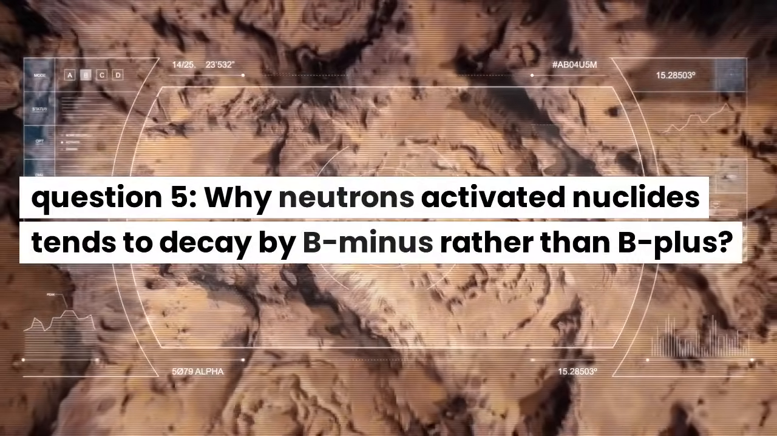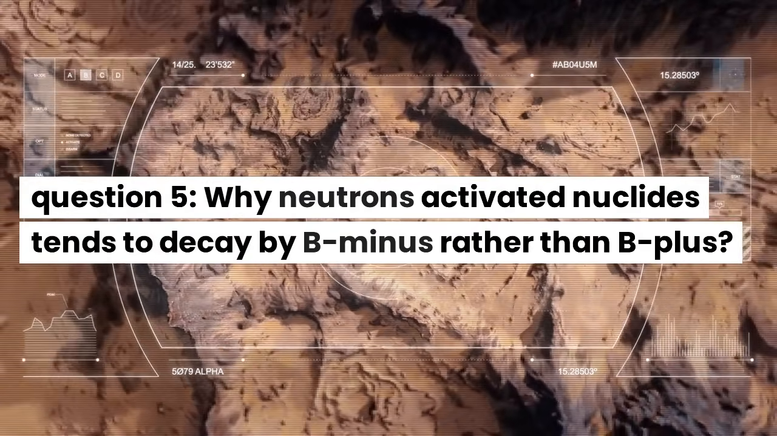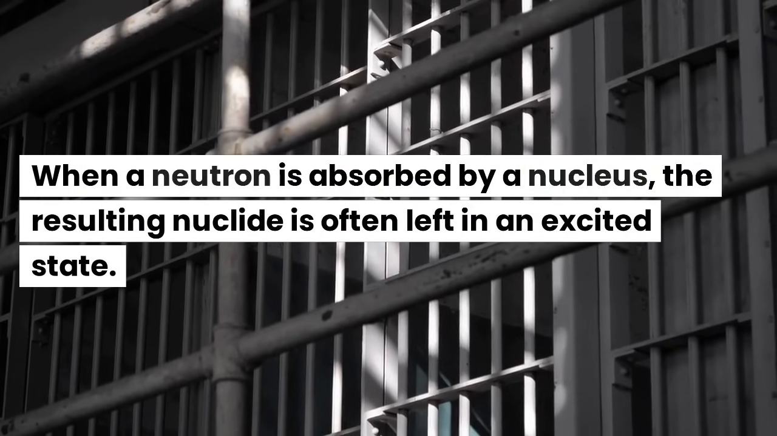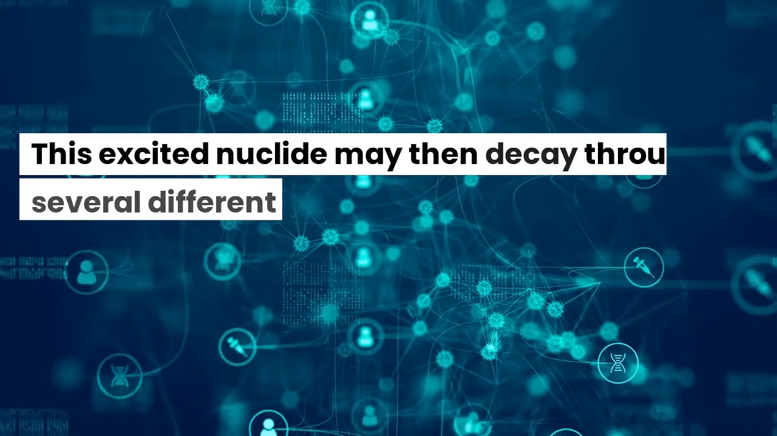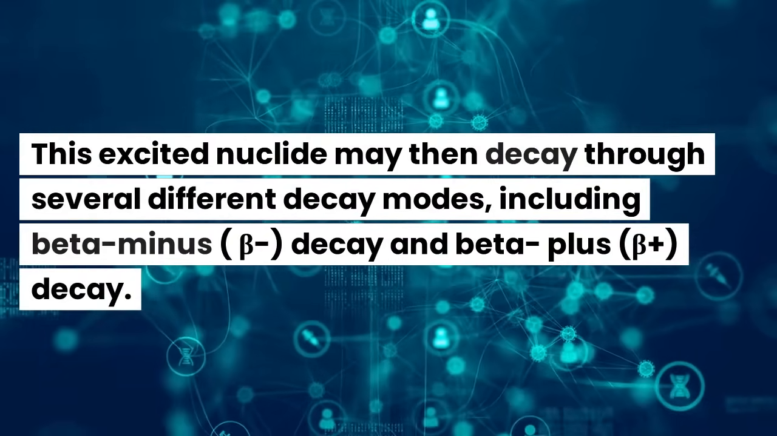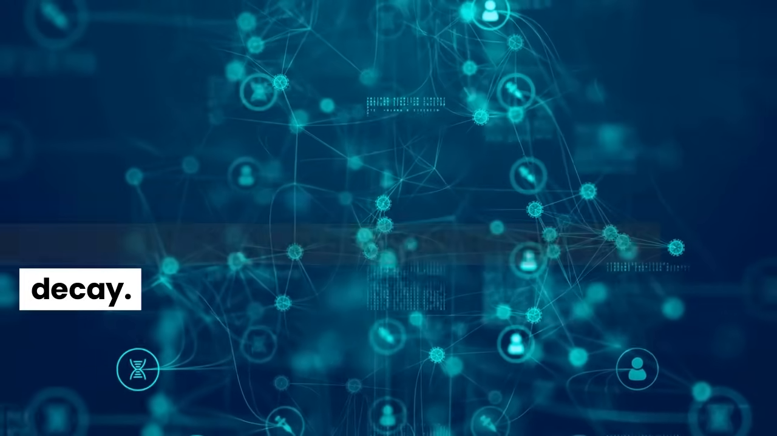Question 5. Why do neutron-activated nuclides tend to decay by beta-minus rather than beta-plus? When a neutron is absorbed by a nucleus, the resulting nuclide is often left in an excited state. This excited nuclide may then decay through several different decay modes, including beta-minus decay and beta-plus decay.